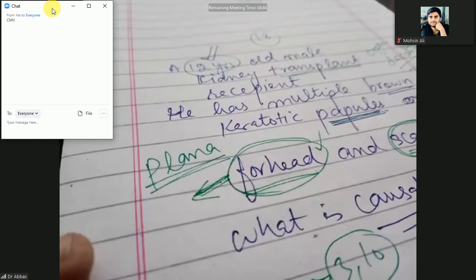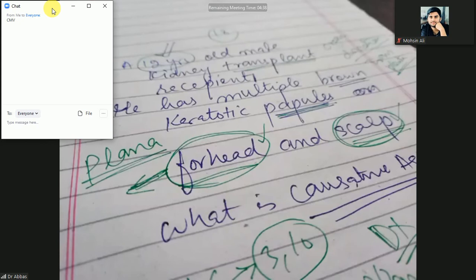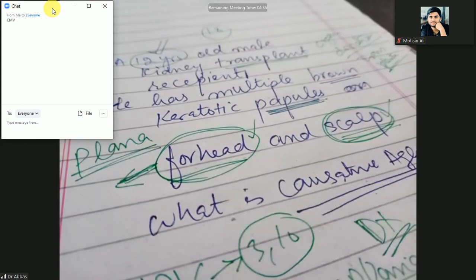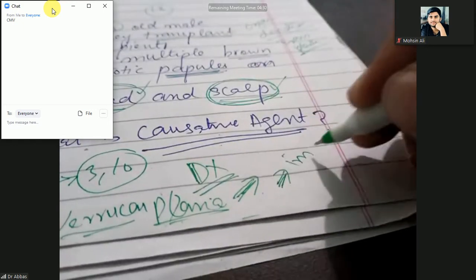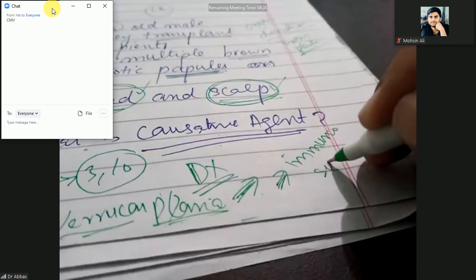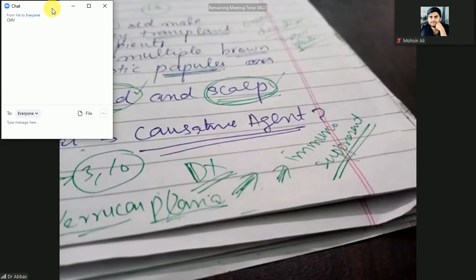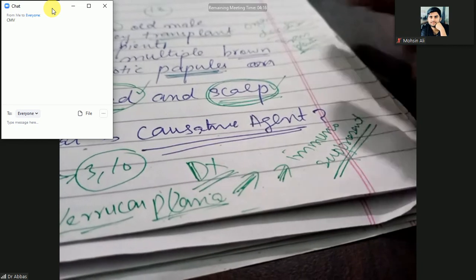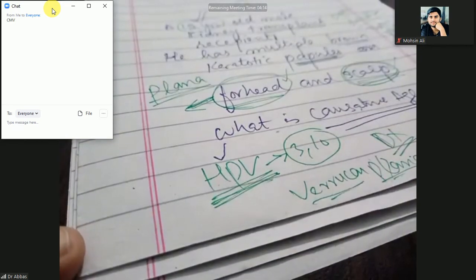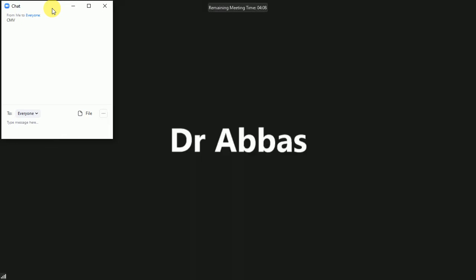I have already mentioned, this is a kidney transplant recipient. Due to the kidney transplant, due to the organ transplantation, you are giving this patient an immunosuppressant. So his immunity is lost. When the immunity is lost, then infections by the human papilloma virus will become more verrucous or more dangerous, because he was given the immunosuppressant due to the kidney transplant.